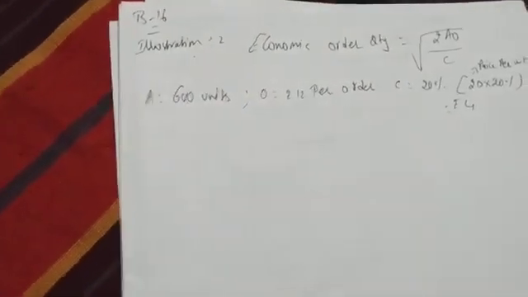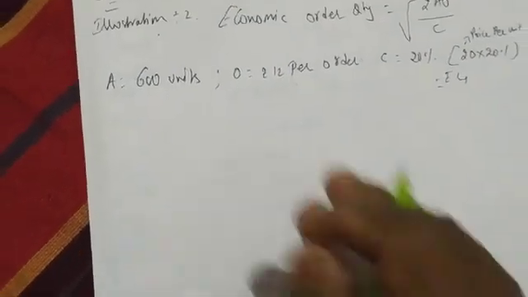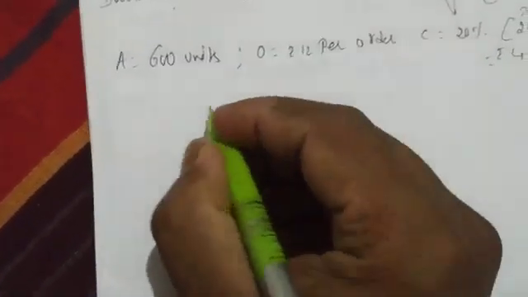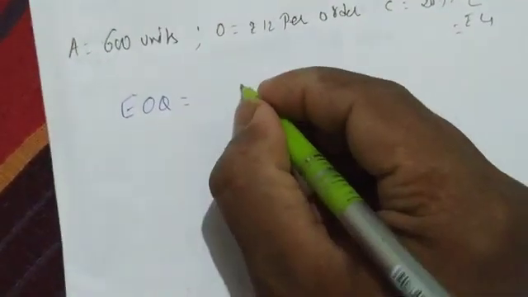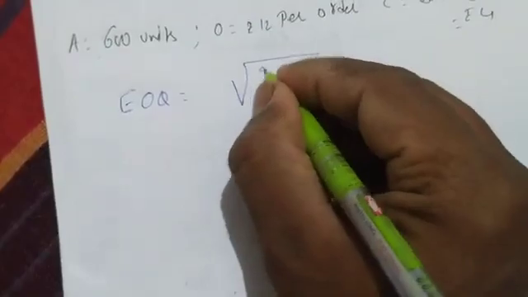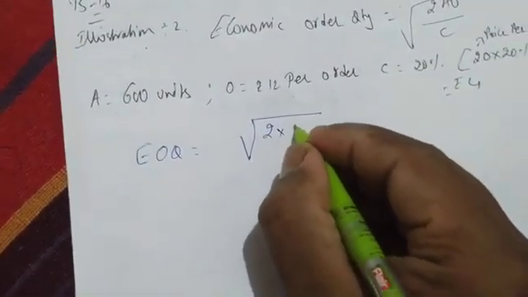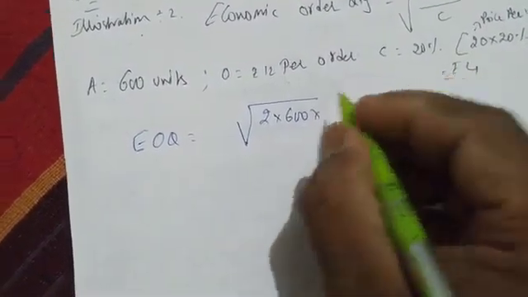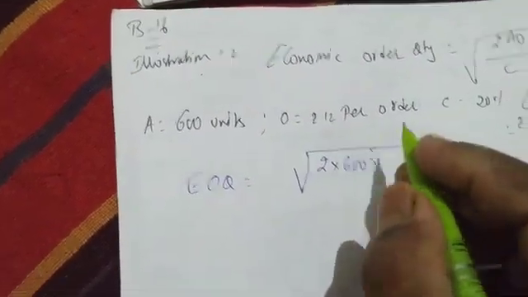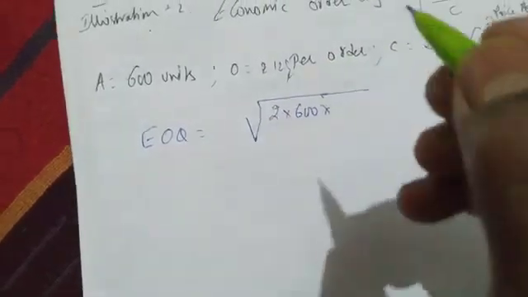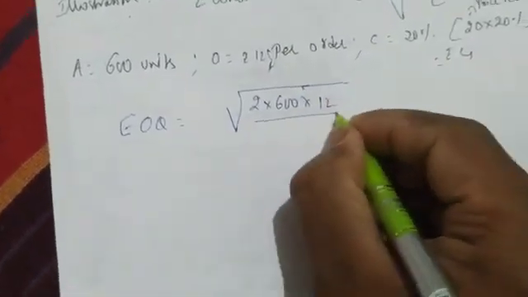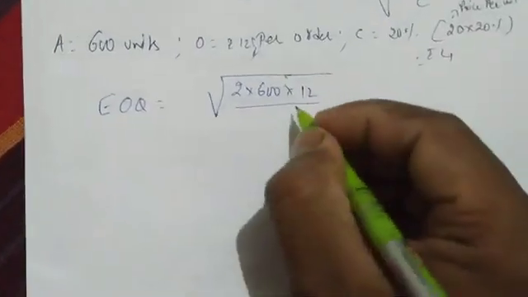So we have all the information. We have annual consumption, ordering cost, and carrying cost. So let us solve. Formula: EOQ equals root of 2 into A, annual consumption, 600, into ordering cost, 12 rupees per order, divided by carrying cost, rupees 4.